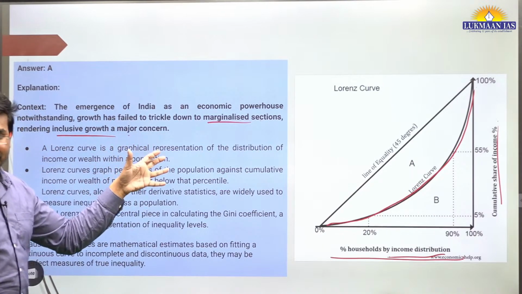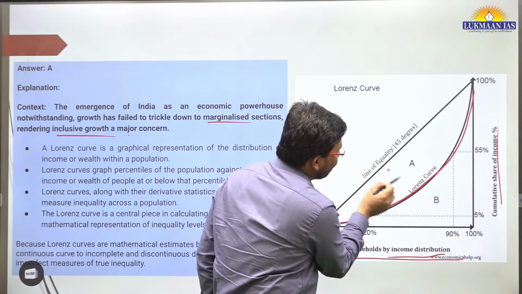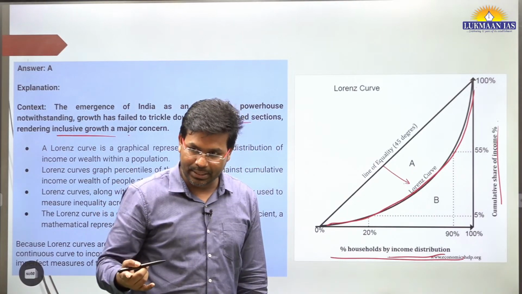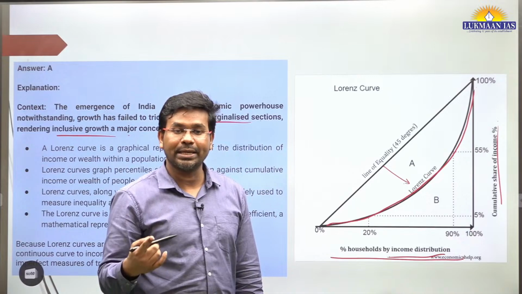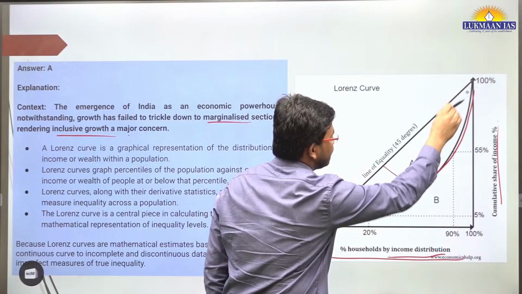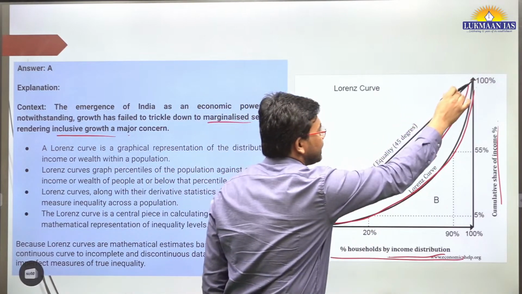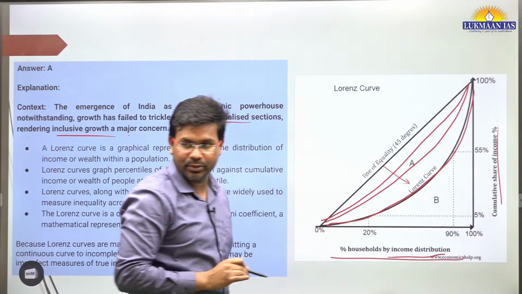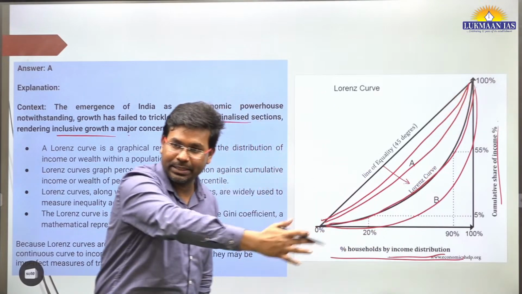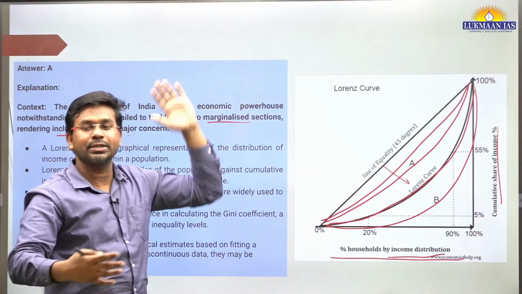So basically it talks about how the more this curve is away from the line of equality, it showcases that there is more inequality in the society. Okay, more inequality in terms of income. If this curve approaches the line, income inequality reduces. If it approaches here, the income inequality further reduces. If it goes over here, income inequality increases. I mean, top people earn more, lower people earn very less.